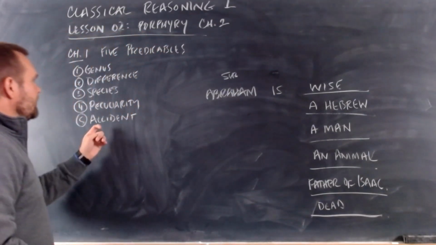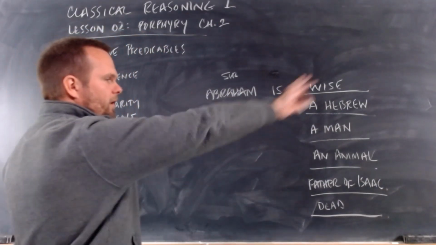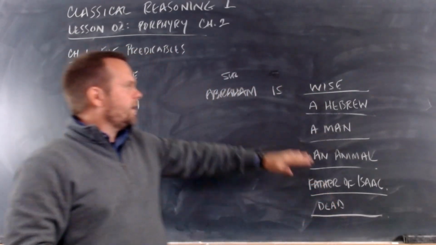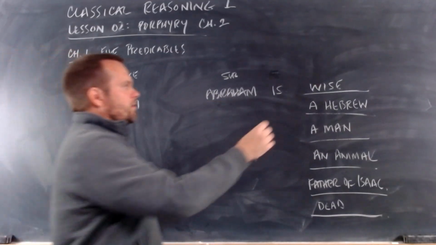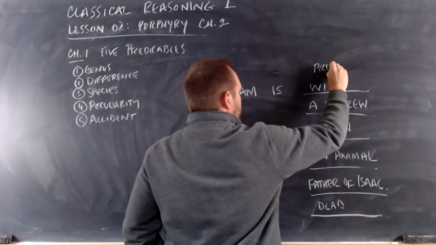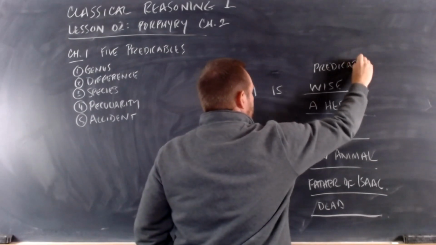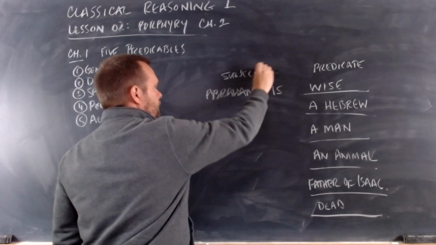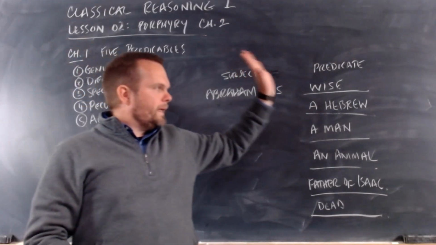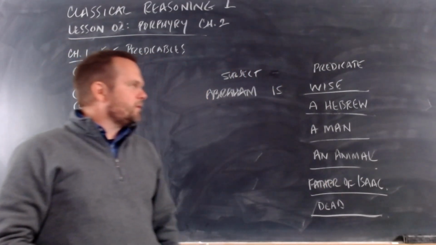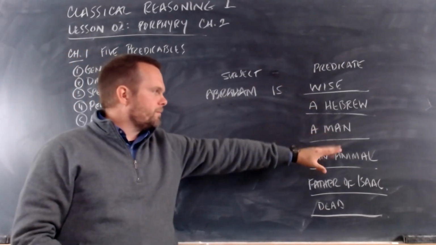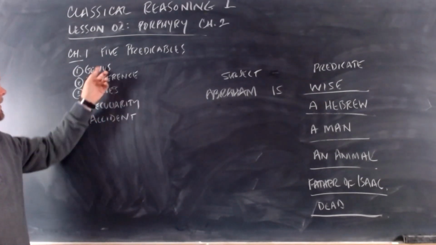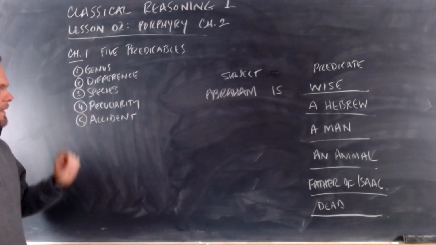But what Porphyry wants us to know is that though there are hundreds, who knows, maybe thousands of different things we can say about a subject, and these are all called predicates, we learned about that in grammar, subject and predicate. Though there are many, many things we can say about a subject, all of these belong to one of these 5 different classes: genus, difference, species, peculiarity, and accident.